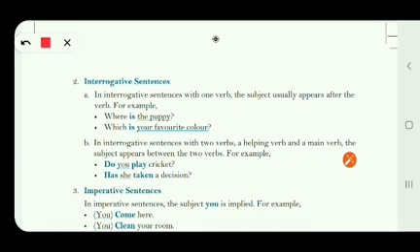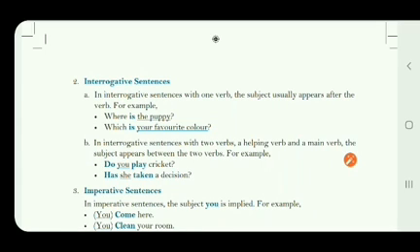And this, the puppy, is the subject. And what is the verb in it? Is. Is the verb. So now in this sentence, what can we see? We can see the verb is just before the subject.